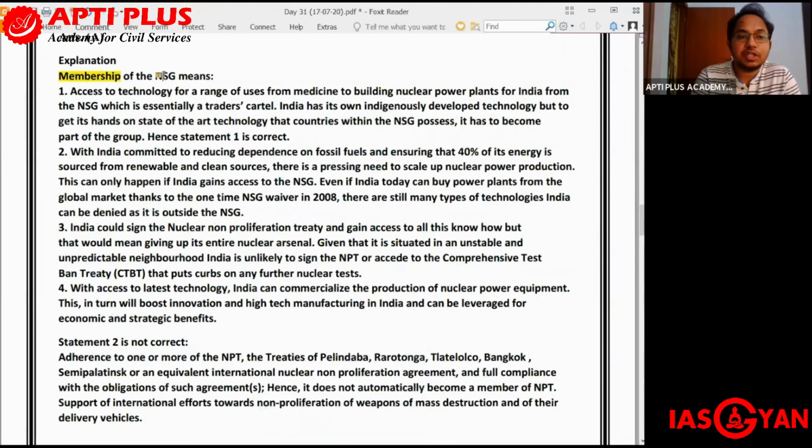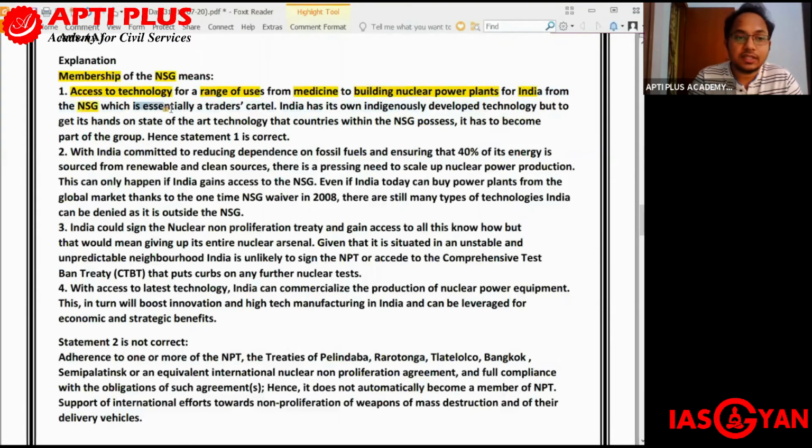What does membership of the Nuclear Suppliers Group imply? Membership of NSG means, number one, access to technology for a range of uses, from medicine to building nuclear power plants for India. So medicine, nuclear power plants, all of these will benefit if India becomes a member of NSG.